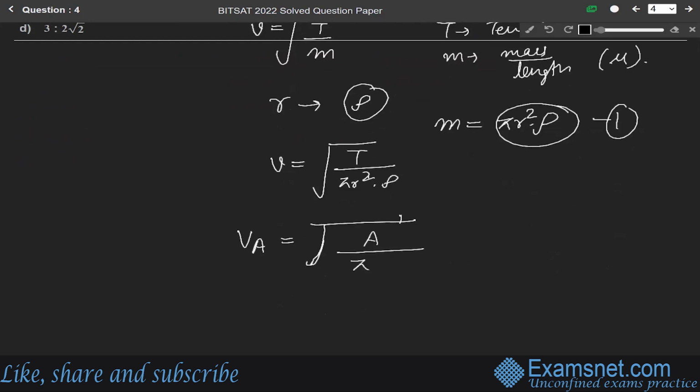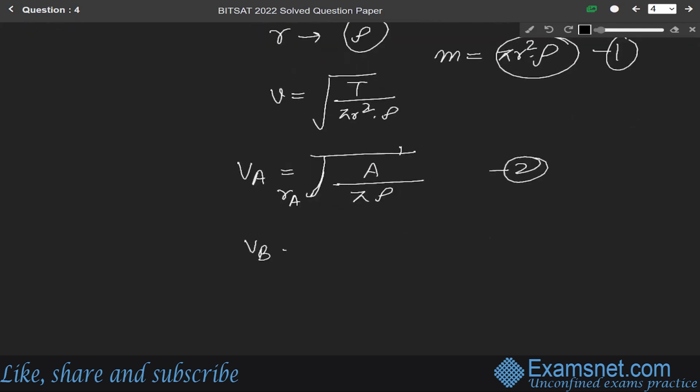So we can write r outside of the under root part: VA equals under root of TA over, r A outside the root, pi into rho. Let us say this is equation number 2. And for wire B, VB equals under root of TB over, r B outside the root, pi into rho. Let us say this is equation number 3.